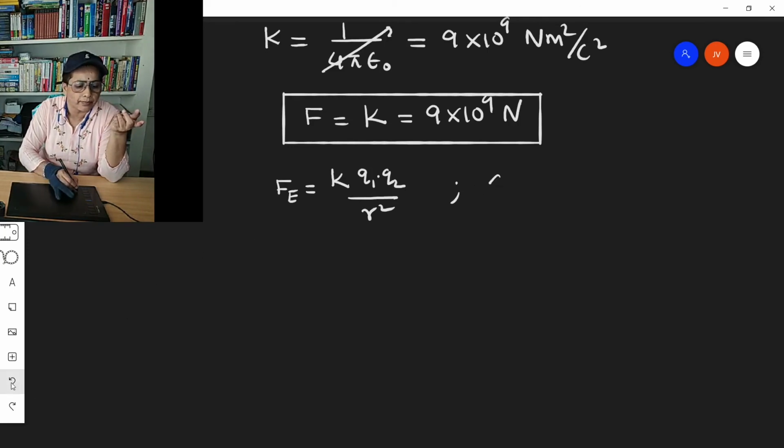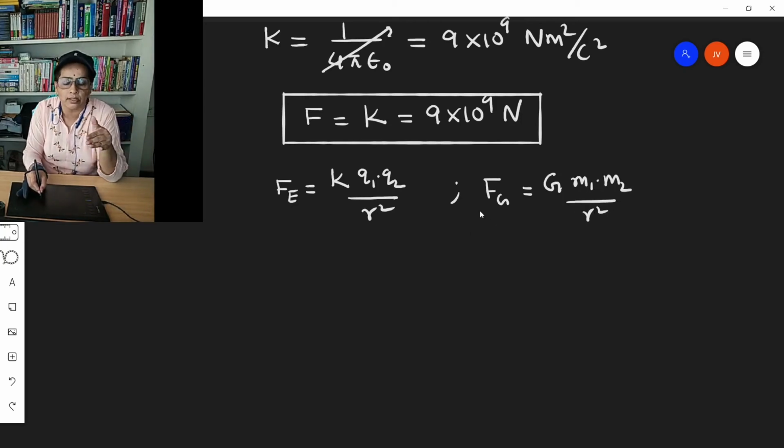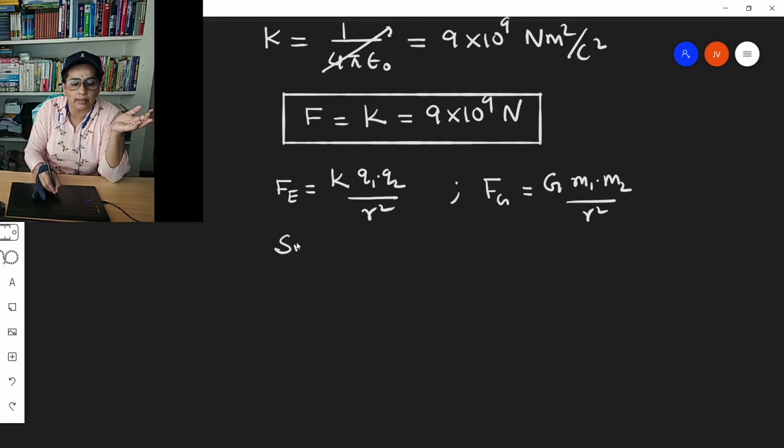Gravitational force between the point electric charges, because electric charges possess mass, is calculated as G m1 into m2 by R square. These two look alike, but they are different. So what are the similarities of electrostatic force and gravitational force? There are two clear-cut similarities.